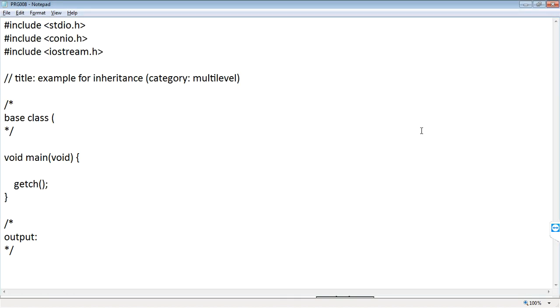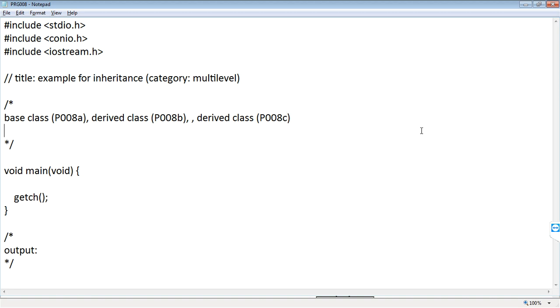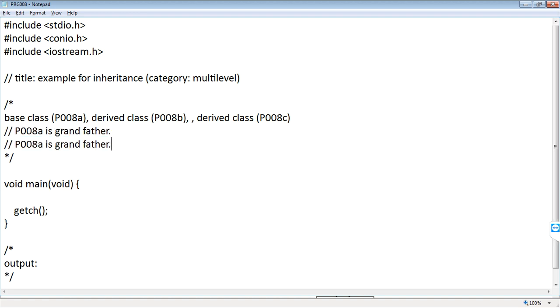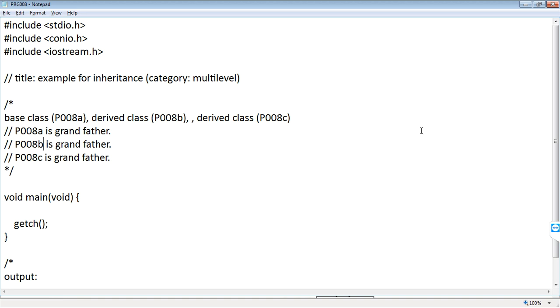P008A is the base class, and then the derived class P008B, and the next derived class is called C. Now P008A is the grandfather, B is the father and C is the grandson. Are you clear?